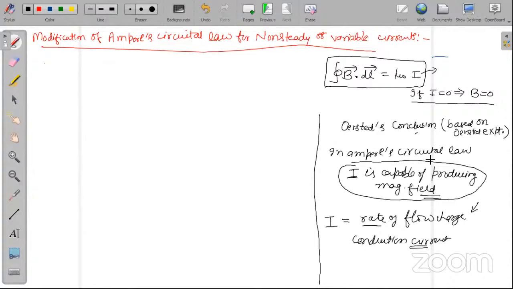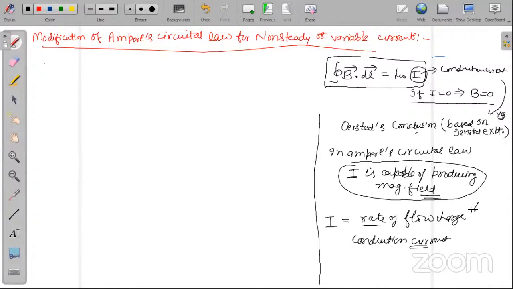So what is the problem in Ampere circuital law? The current that is shown here on the right hand side is actually which current? Conduction current. And conduction current produces magnetic field, yes or no? Answer is yes.